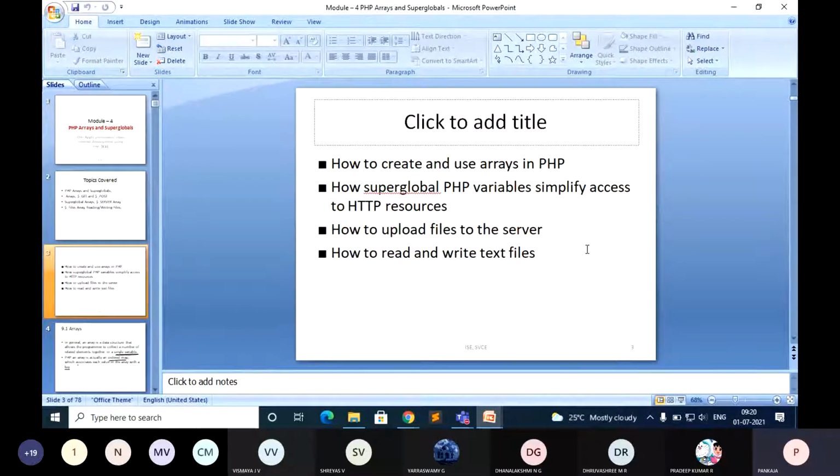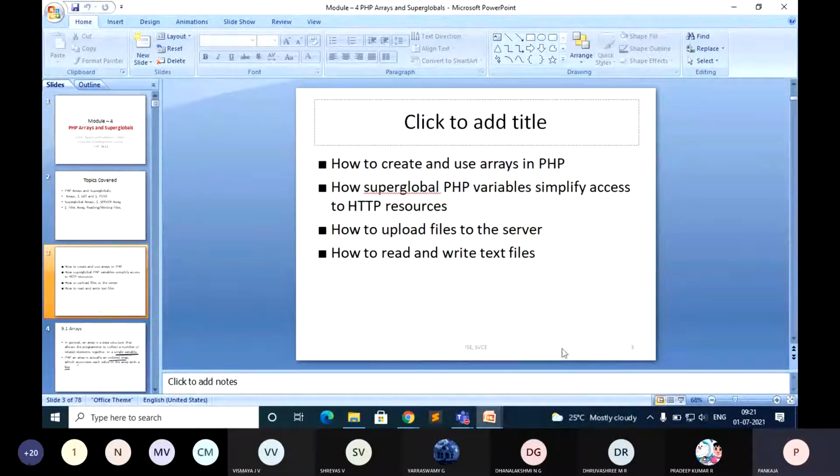When all the conditions are satisfied, only then will your files be stored at or sent to the server. Otherwise you will get the corresponding error. If they have given the condition that you have to upload a PDF file, and you are trying to upload a document with the extension doc, you will get an immediate error: this file is not supported. Or if the size is limited to 10 MB and your file exceeds that, you will also get an error to modify and upload the correct file.